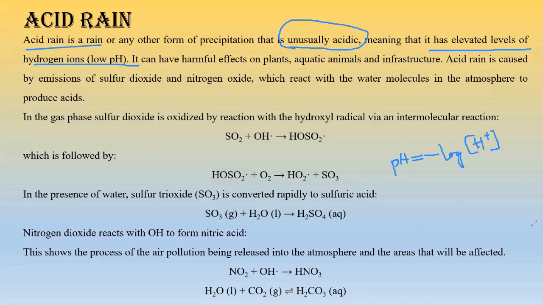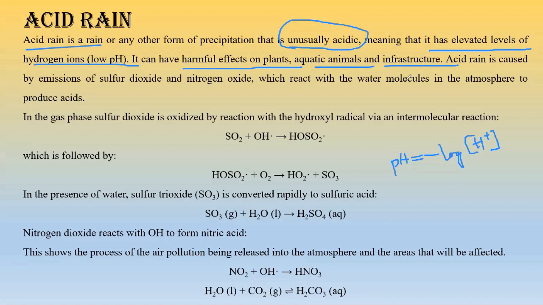And we also know that if pH is more, then acidity will be less. If pH is less, then acidity will be more, right? That's why it is written low pH, since acidity is more. Now, what does this cause? It can have harmful effects on plants, aquatic animals, and infrastructure.